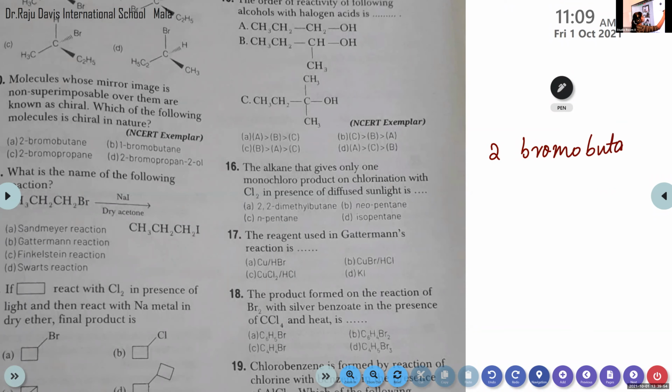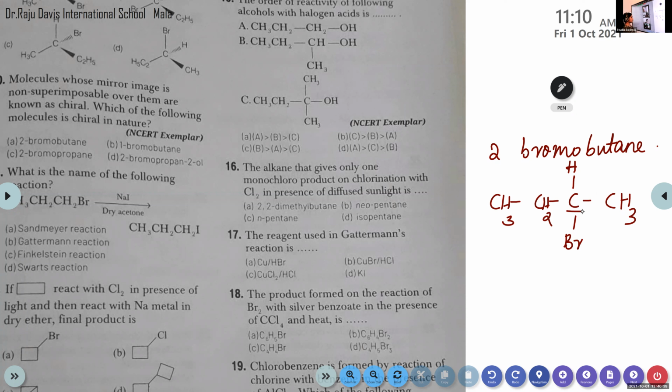Butane. So there are 4 carbon atoms. Then in the second position, there is one Br, right? Here it is CH3, then CH3, CH2, and here one hydrogen, CH, that can be attached to the carbon atom. So this one is the chiral carbon atom. That means the carbon atom that we are considering, this carbon atom. So look at the different groups attached to this carbon atom. Is the same or different?